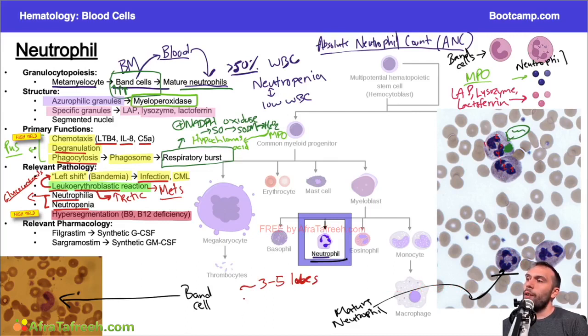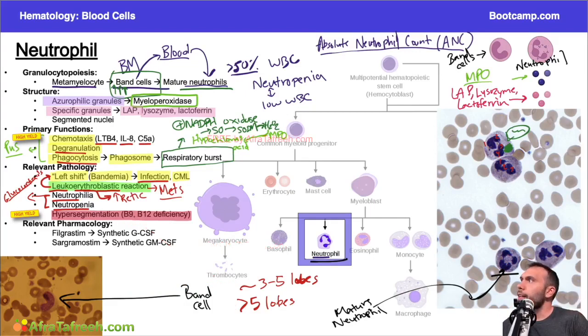Now, when you have more than 5 lobes, you start to call this hypersegmentation. When does that happen? Classically, that's going to happen with vitamin B9 and B12 deficiency. We're going to go into more detail on this when we talk about the anemia section. That's very classic and very high yield to remember. So when you see these smears, always be on the lookout for neutrophils that have 6 or 7 segments in the setting of an anemia, for example.